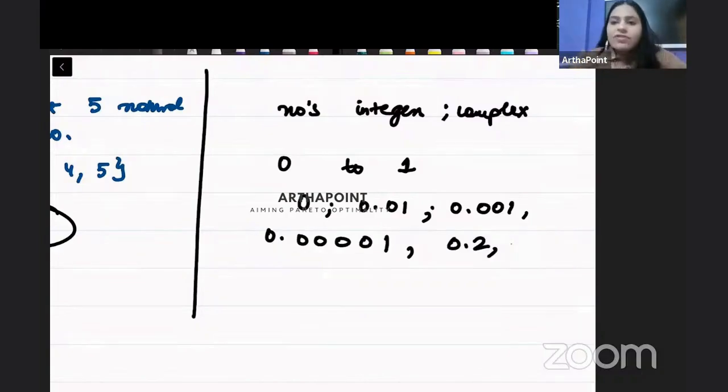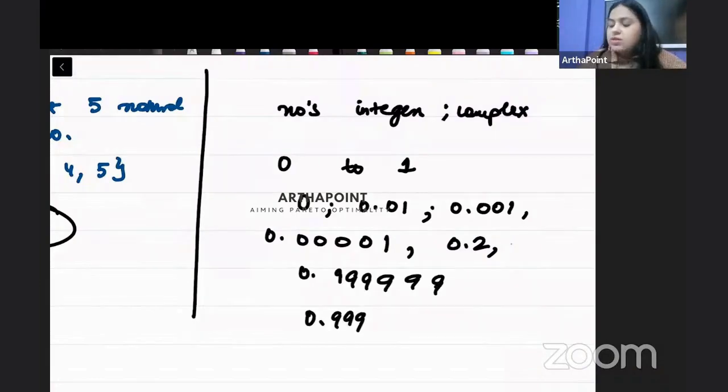Can you ever tell me how many numbers are there between 0 and 1 if I include all integers, all complex numbers? No, I cannot tell you that, right? If I include all decimals, I will never be able to tell how many there are between 0 and 1. I cannot count it. 0.999999, 0.999, these are also included. So we can never count this. This is infinite.